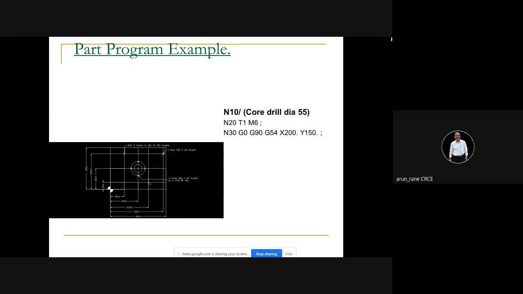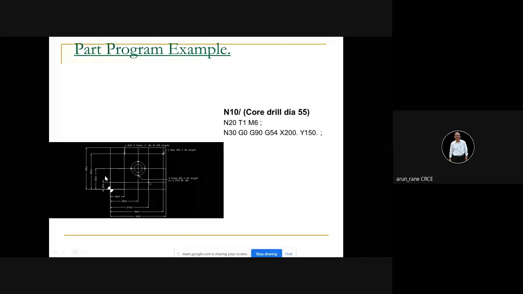Okay. So there are two systems. One is called the manual system and the other is called the automatic system. Manual probing or automatic probing. In automatic probing, you have an optical probe which is very expensive, 1.5 lakhs, a Renishaw, imported. You have to call that probe. You have to ask for the tool change, M06, and tool probe. With the probe you have to touch here and touch here.